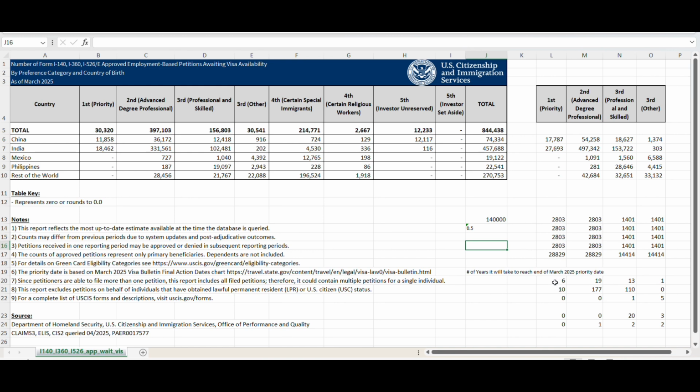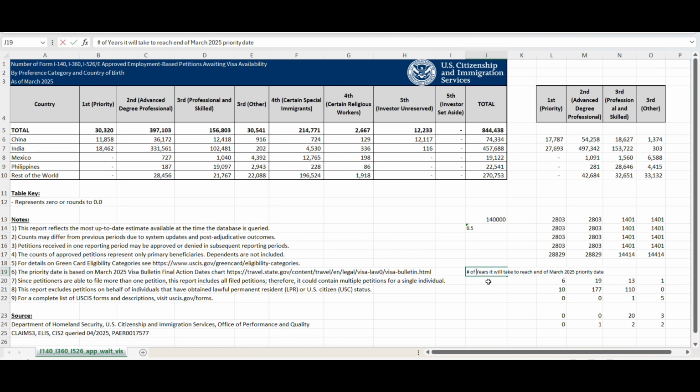So what I did here is I divided the backlog count by the number of available visa numbers per fiscal year, right? So it's yearly. So if I have a minimum of this number, it won't go below this because this is minimum 140K. It will be there. But keeping that minimum case and dividing that backlog count with this for each of those categories for each country is what comes up as the number of fiscal years.